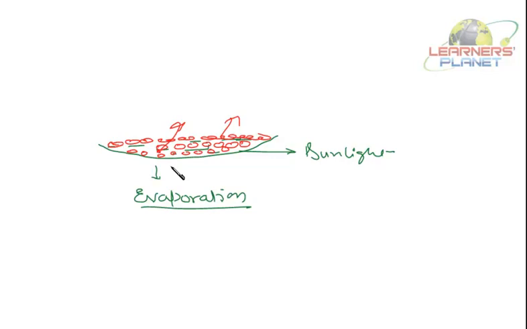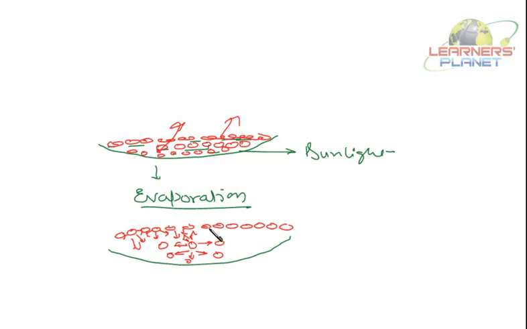This is because there is force of attraction between these particles. Say the particle which is inside is attracted by particles from all the sides, whereas the particles on the surface face the force of attraction only below and sidewise. So if they get a small amount of heat energy, they break this force of attraction and move up, exposing the next layer of particles.